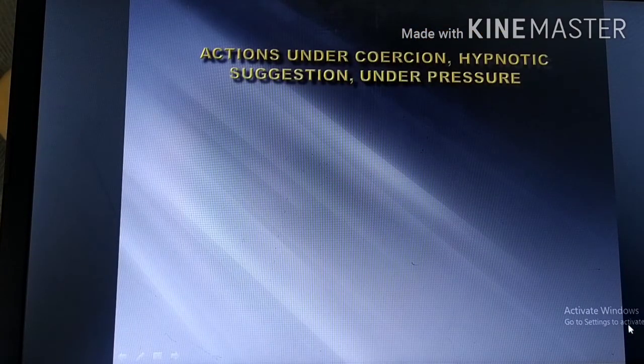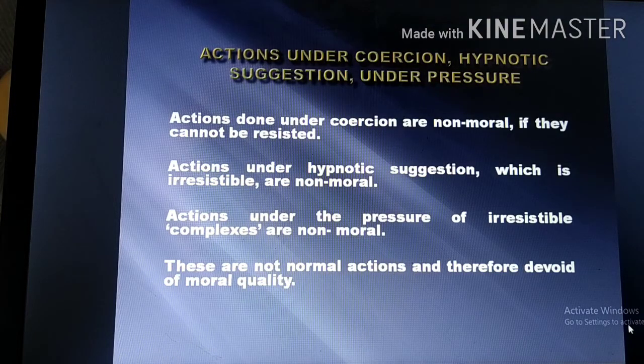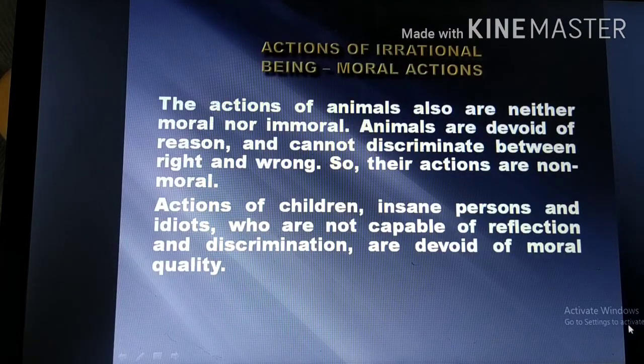Now, actions under coercion, hypnotic suggestion, under pressure: are they immoral or moral? Actions done under coercion are non-moral if they cannot be resisted. Actions under hypnotic suggestion, which is irresistible, are non-moral. Actions under the pressure of irresistible complexes are non-moral. These are not normal actions and therefore devoid of moral quality.